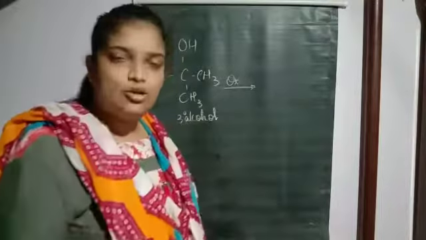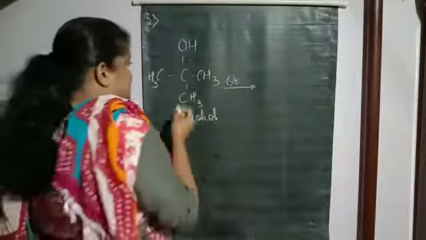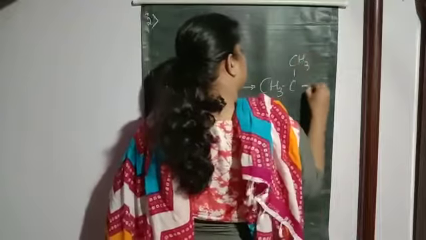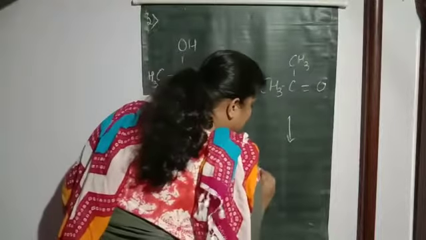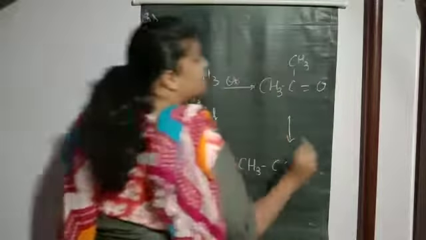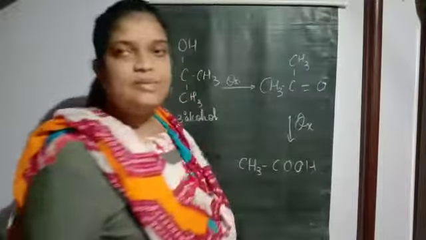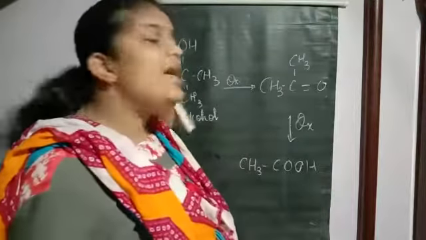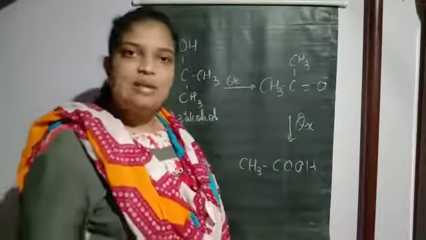That is with acidified KMnO4 and elevated temperatures. What happens if it undergoes oxidation is cleavage of the C-C bond takes place. Carbon to carbon. First it forms a ketone group. Then again on oxidation it forms a mixture of carboxylic acids with fewer carbon atoms. Okay. Only in the drastic condition is oxidation possible, that is with acidified KMnO4 and elevated temperatures. My tertiary alcohol gets oxidized to ketone, then a mixture of carboxylic acids with fewer carbon atoms.